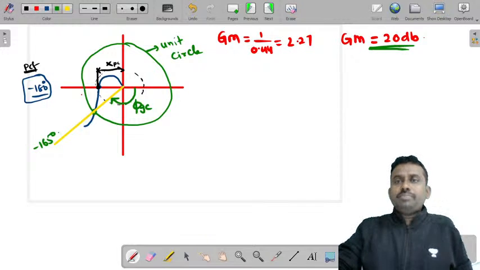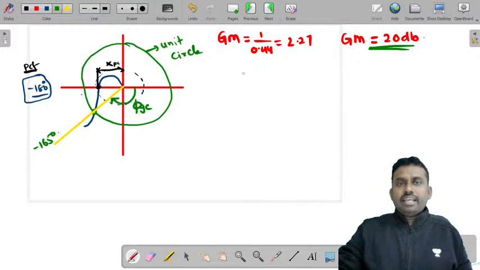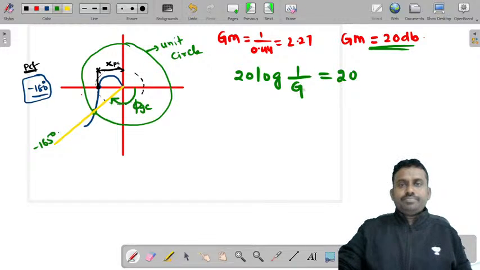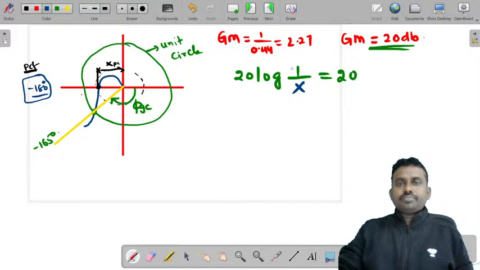It is given in dB. So what you should write is, listen carefully, 20 log 1 by G is equal to 20 dB. This is what we need. Let's write this as 1 by x: 20 log 1 by x is equal to 20.